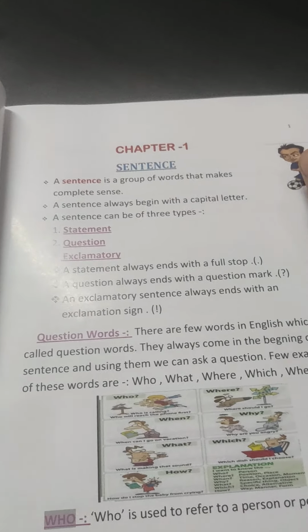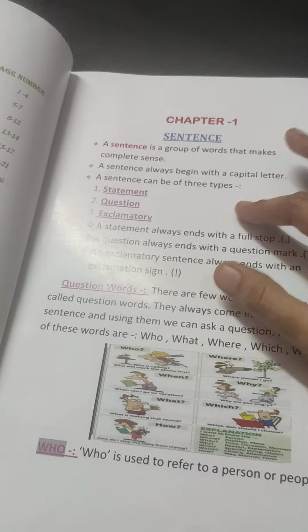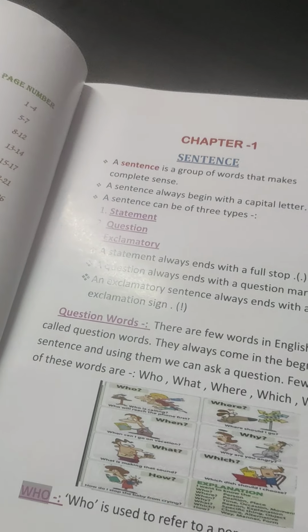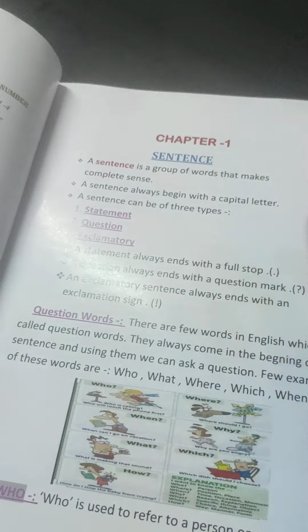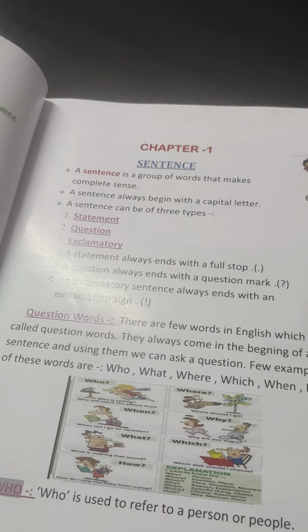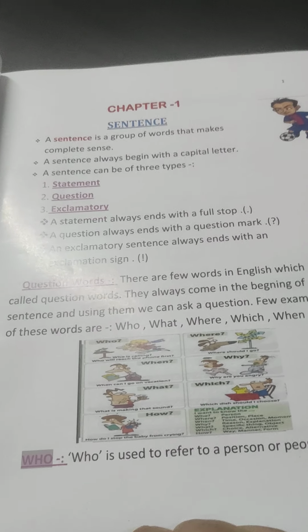But if the sentence starts with the question word and there is no helping verb after that, for example, "What a beautiful ring," after what there is a, and a is not a helping verb. So this is an exclamatory sentence.